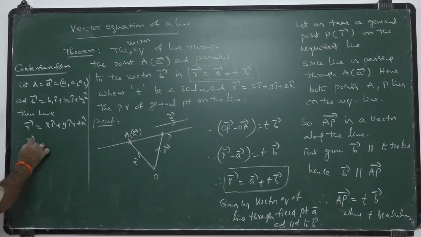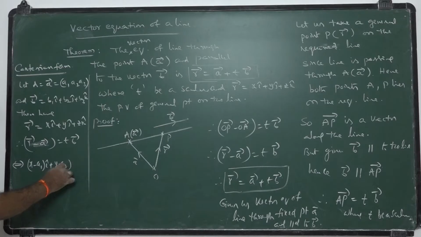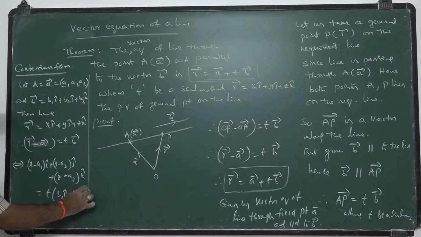Therefore, R bar minus A bar equals T B bar implies x minus A1 i plus y minus A2 j plus z minus A3 k equals T into B1 i plus B2 j plus B3 k.